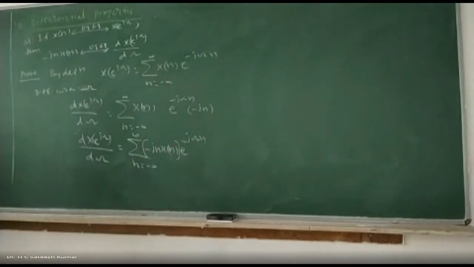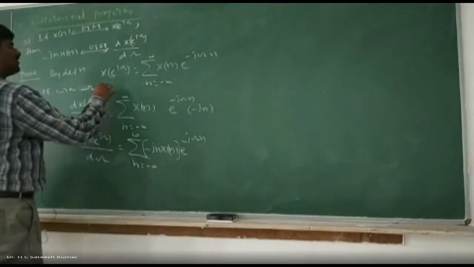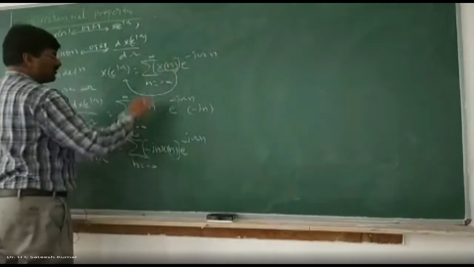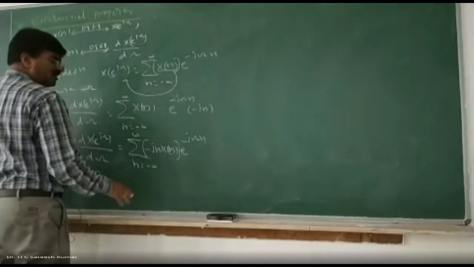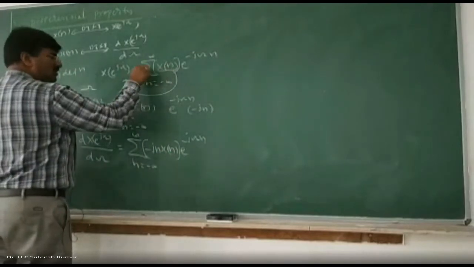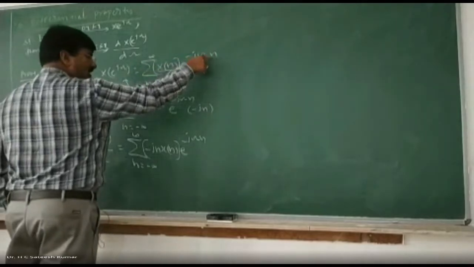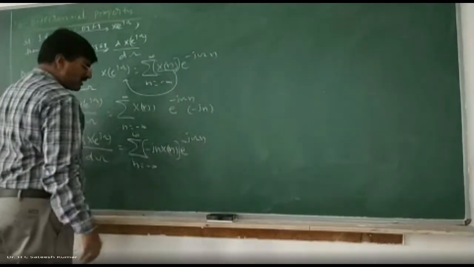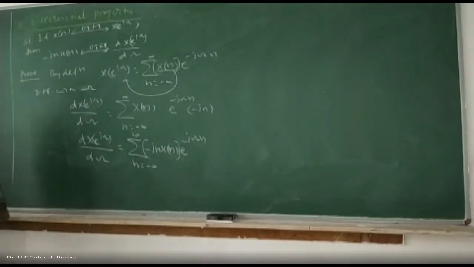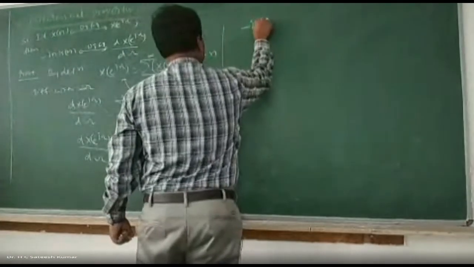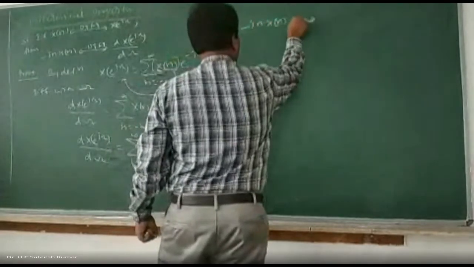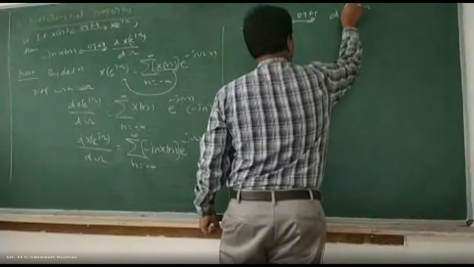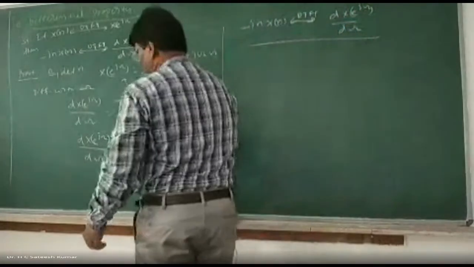What can you understand from this? By definition, x[n] is here, and the left hand side is the DTFT of this quantity. If you compare with the definition, the same format is there: summation of some quantity into e^(-jωn), and the left hand side is the DTFT of that quantity. Therefore, minus jn x[n] has the DTFT on the left hand side, which is dX(e^jω)/dω. That's how we can infer this.